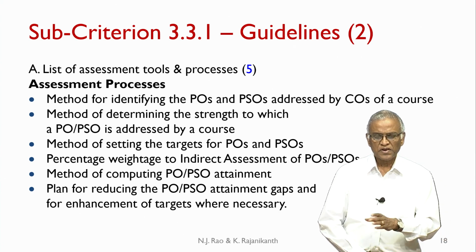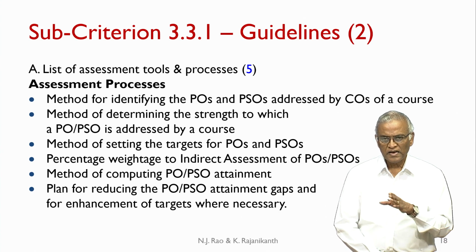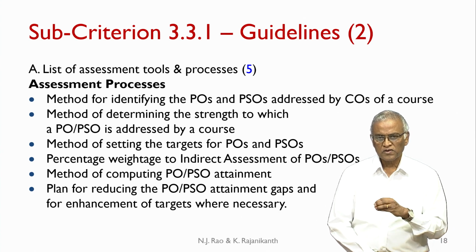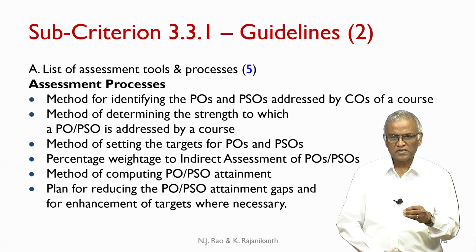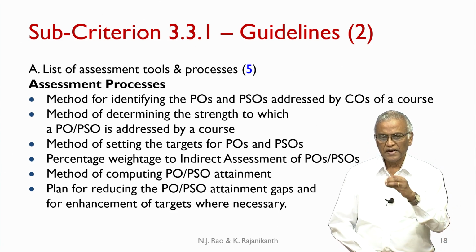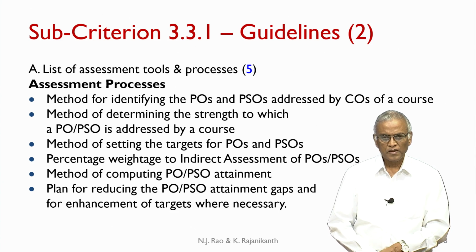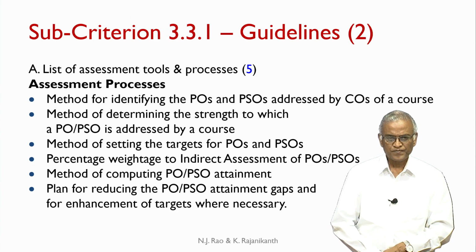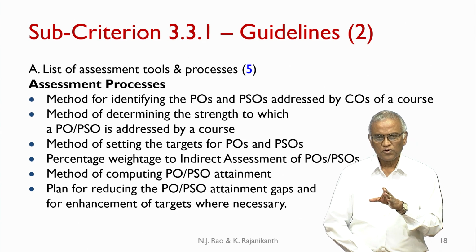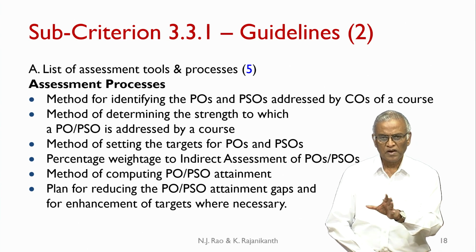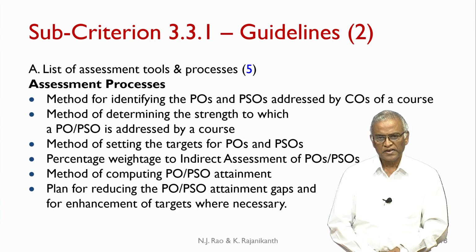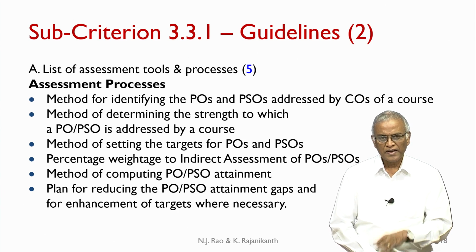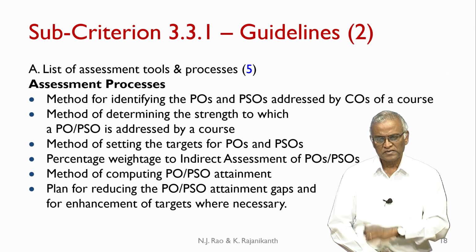Then percentage weightage to indirect assessment of POs. Are you giving 20% weightage, 10% weightage, or still higher percentage weightage to indirect assessment? You have to decide, and you have to give an explanation. Method of computing PO PSO attainment, the simple formula that you use, and plan for reducing the PO PSO attainment gaps and for enhancement of the targets where necessary.